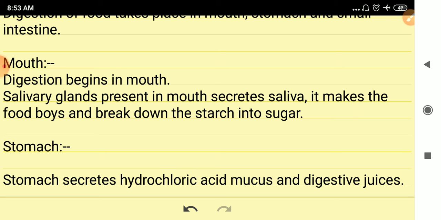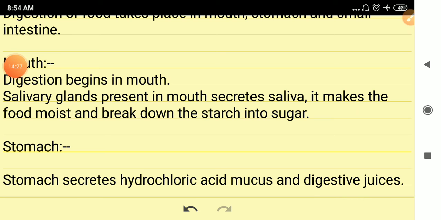When we take food inside our mouth, the digestion begins. Salivary glands present in the mouth secrete saliva. It makes the food moist and breaks down the starch into sugar.